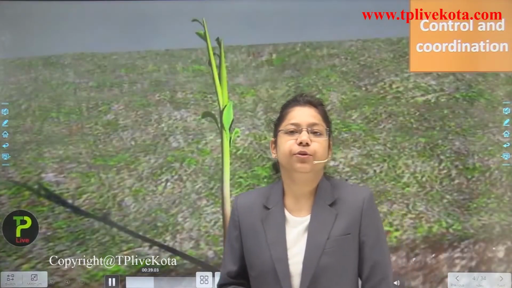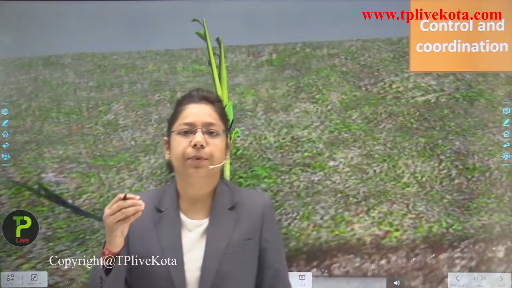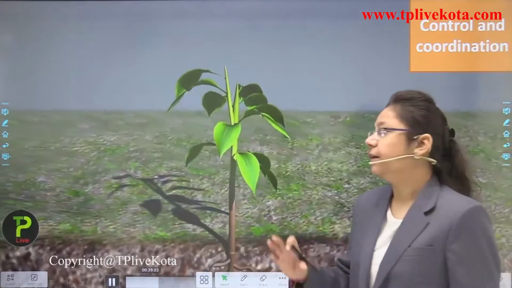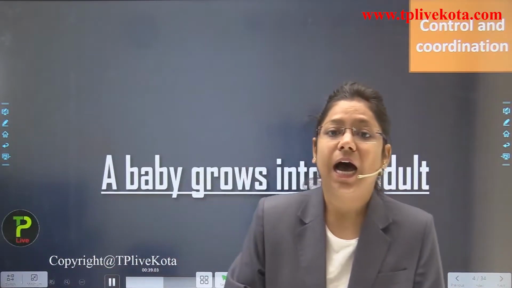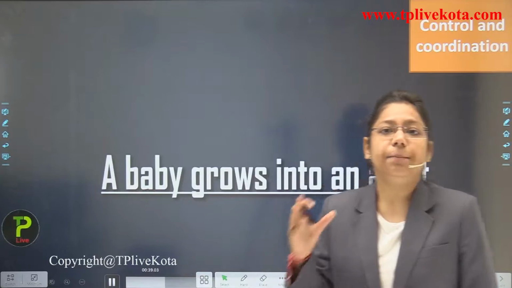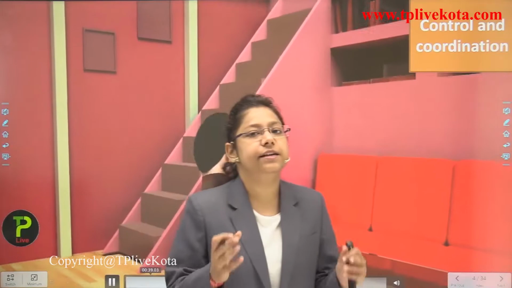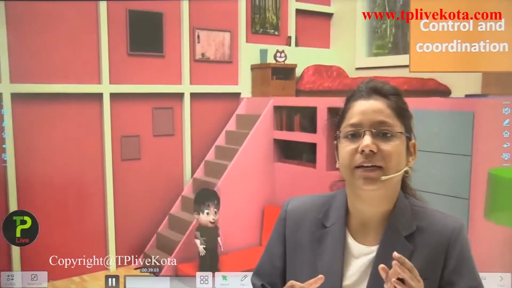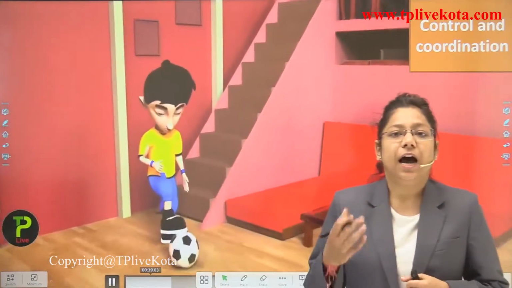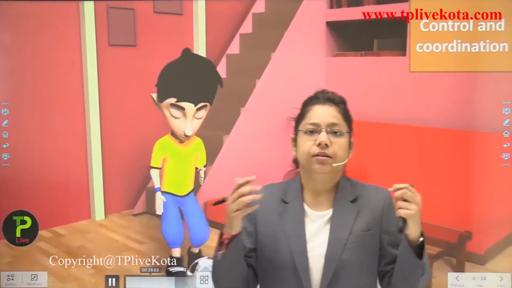Now students, we are going to learn how a particular seed turns into a plant, and then how a small sapling turns into a big tree. So how is this happening, what are the things that are taking place, how has this been coordinated, how does a baby grow into an adult? Actually you say that there is an infant, and we need to take care of that infant. Now the baby grows, and after some years you see that all the body parts grow, the bones grow, even the muscles grow. So why is this happening?